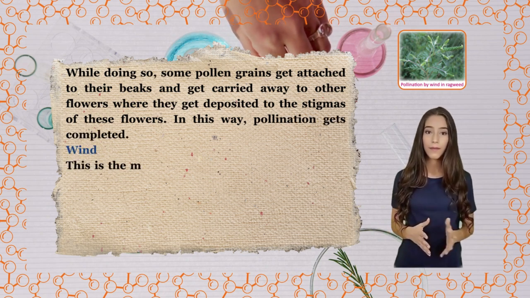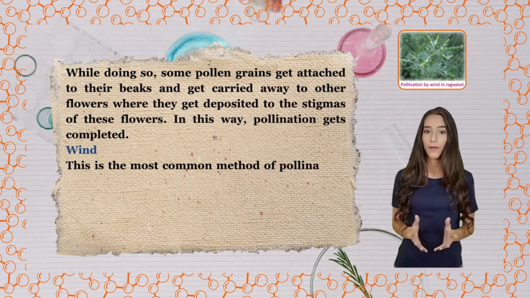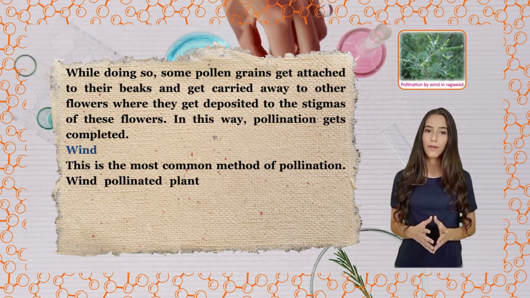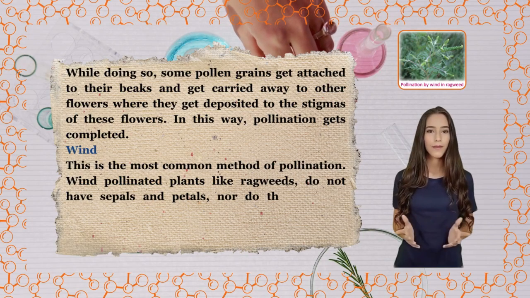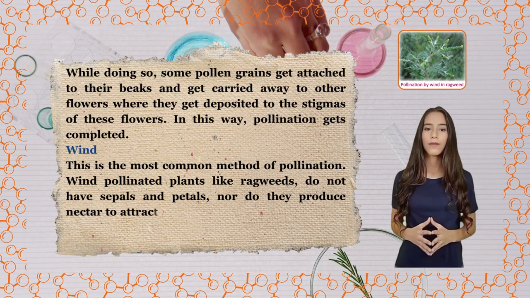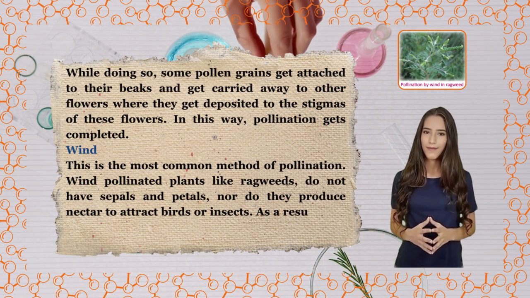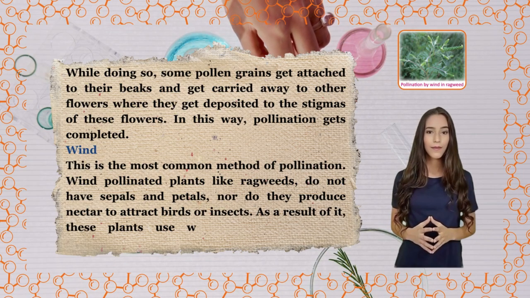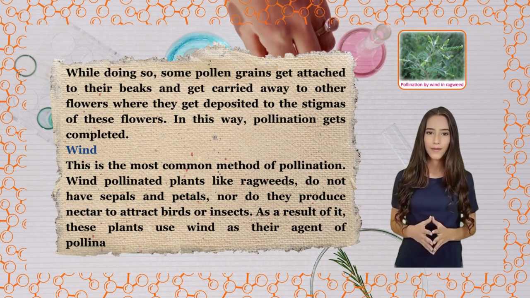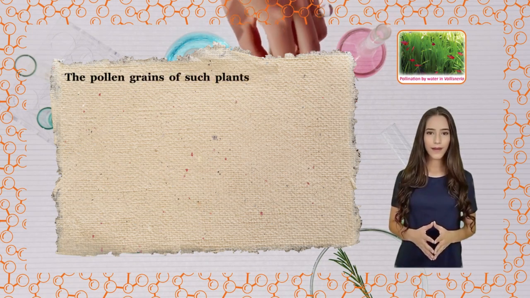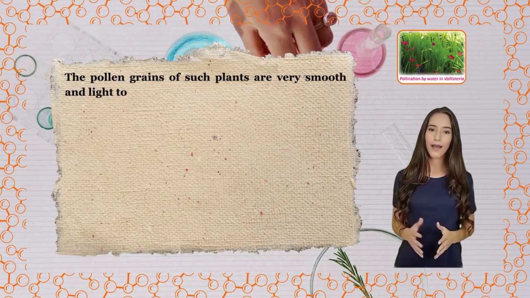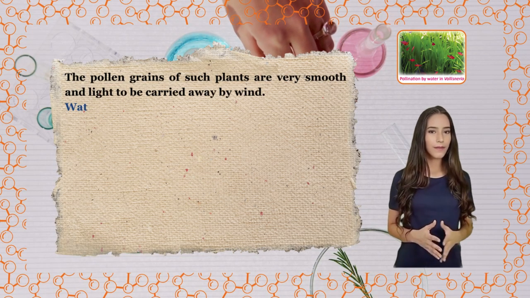Wind. This is the most common method of pollination. Wind-pollinated plants like ragweeds do not have sepals and petals, nor do they produce nectar to attract birds or insects. As a result of it, these plants use wind as their agent of pollination. The pollen grains of such plants are very smooth and light to be carried away by wind.